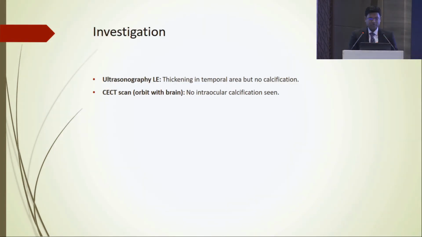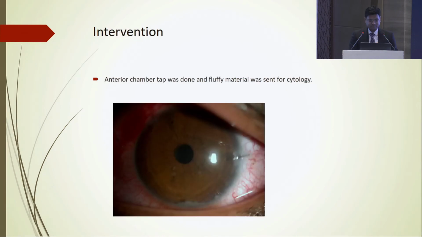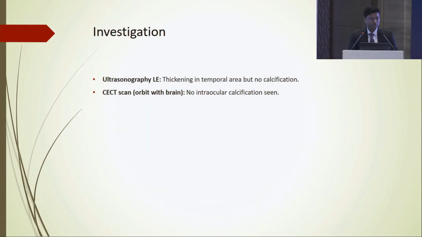So what do we do? We did an ultrasound. There was thickening at the area of that mass lesion temporally, but there was no calcification. And the CT was also normal, with no calcification seen. So now what do we do? We have a patient with a lesion which looks like retinoblastoma, but there is no calcification on B scan or on CT scan, but the material in the AC looks quite abnormal and suspicious for malignancy. So at this point of time we have to think about what we should do.